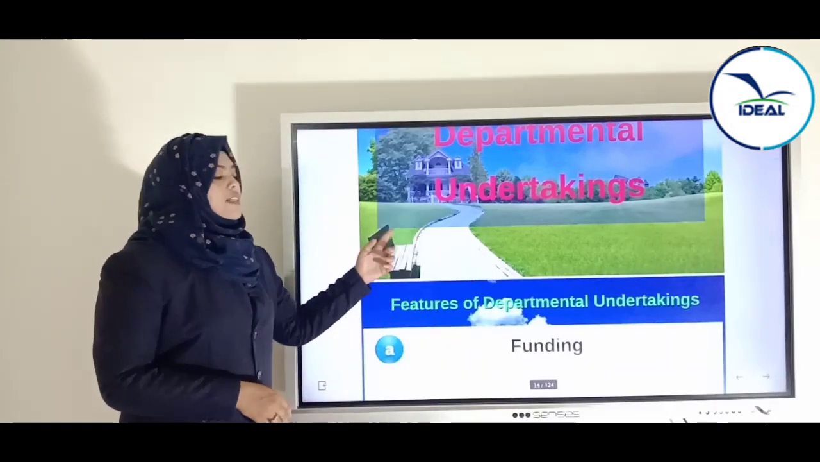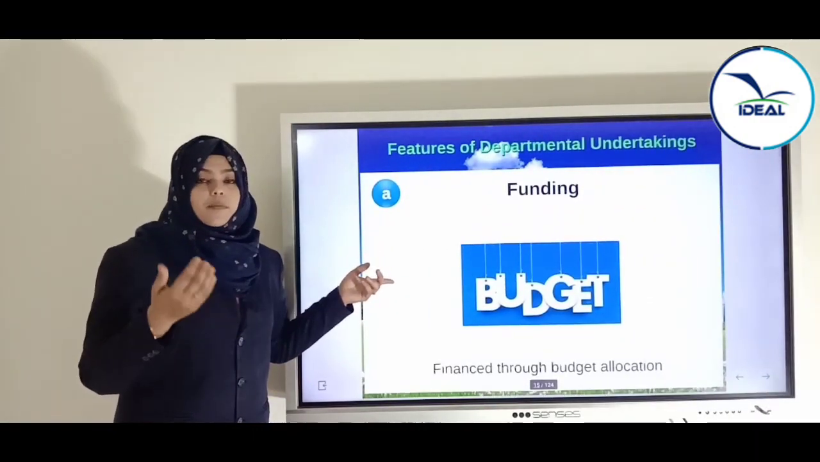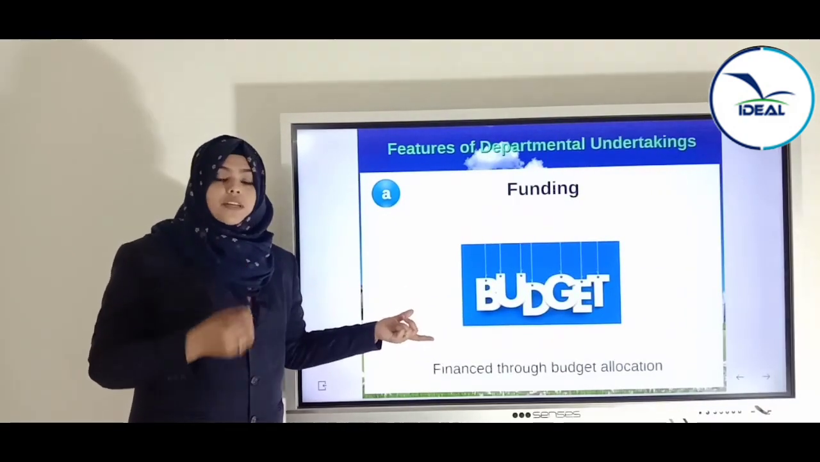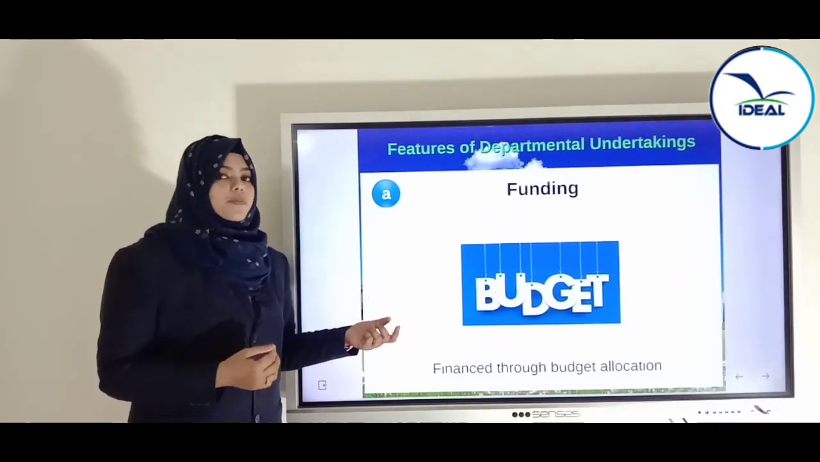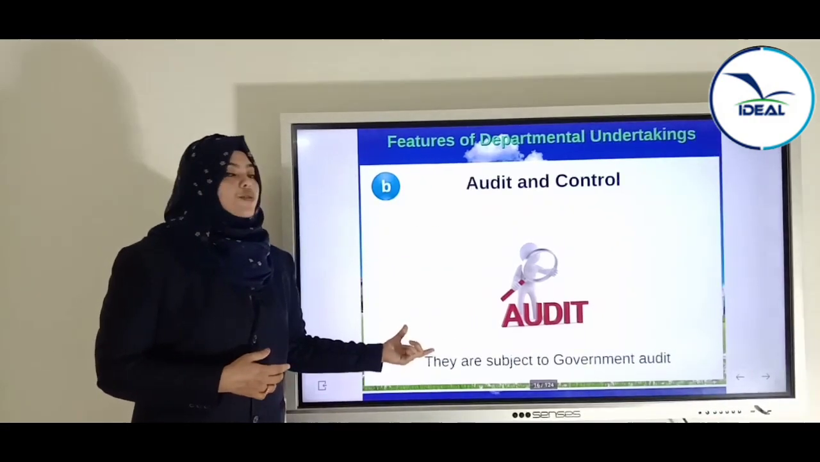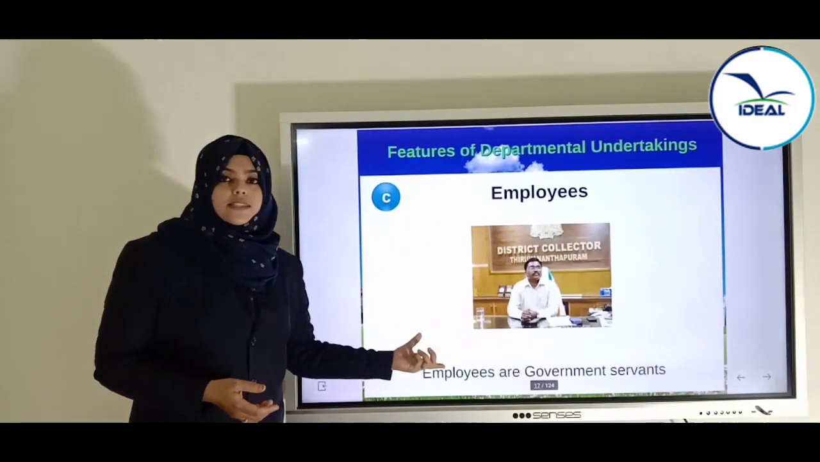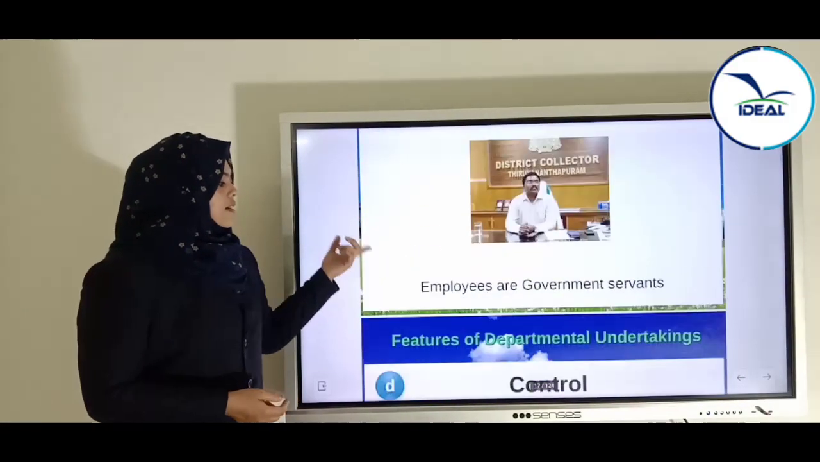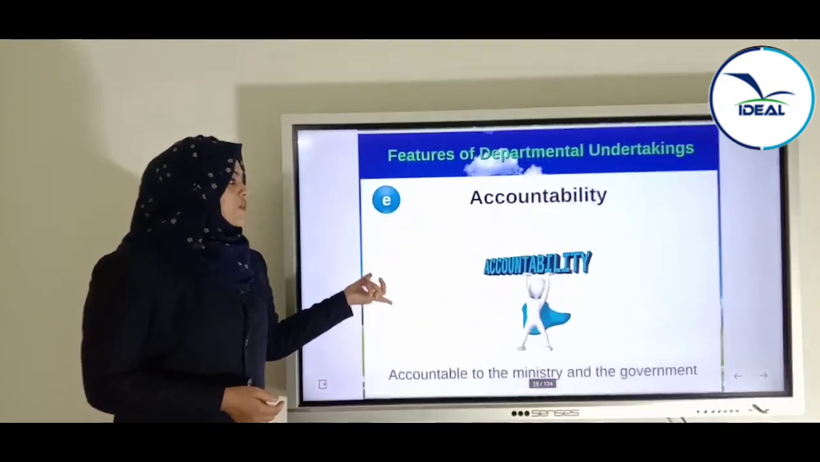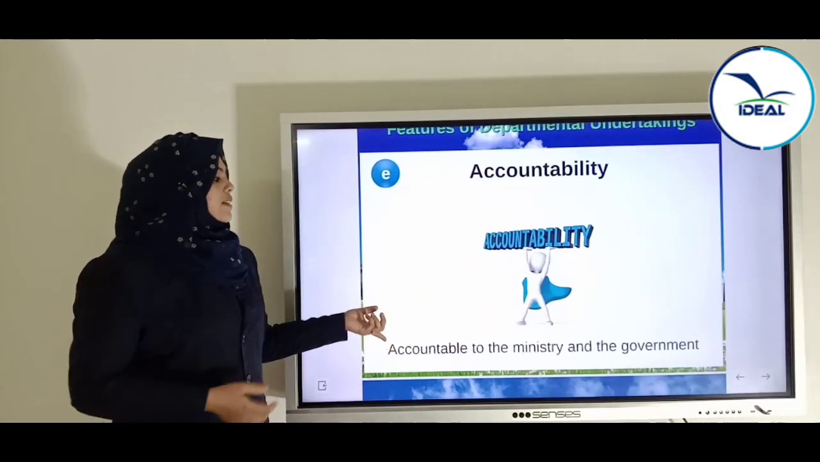So these are the features of departmental undertaking. We said that the first feature is funding, that is, the main money required to conduct the business comes from the government, and the revenue or profit earned from the business is directly sent to the treasury. The second is that it is necessary to conduct the audit and control procedure because it is compulsory. Government servants are the employees, and there will be direct control of the ministry and the government. And the last one is, it is accountable or responsible to the government and the ministry. So these are the features.